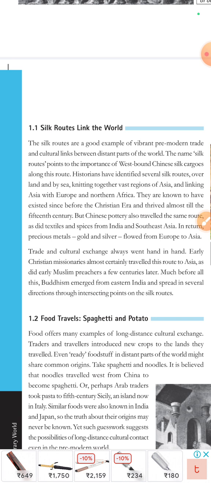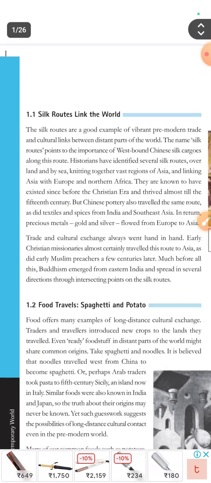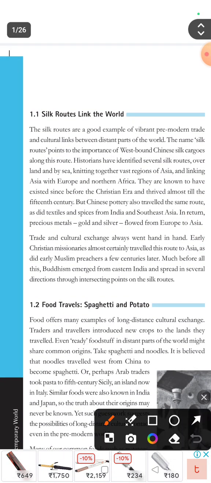Early Christian missionaries almost certainly traveled this route to Asia, as did the Muslim preachers a few centuries later. Much before all this, Buddhism emerged from eastern India and spread in several directions through the intersecting points on the Silk Route. So now let us summarize the Silk Route.